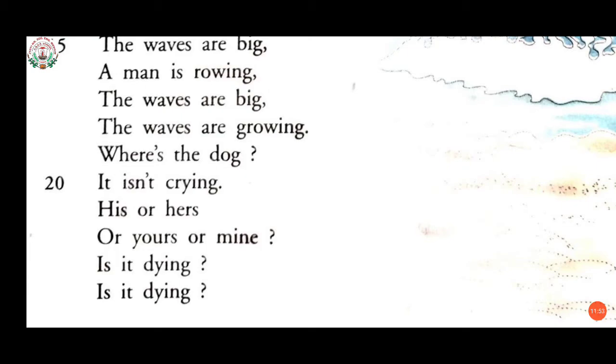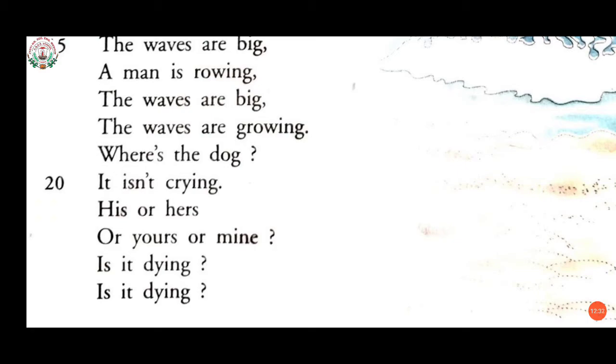So, in the midst means in the middle of the sea, where a man is moving to rescue a dog, and as the waves are bigger and growing, that dog suddenly stopped crying due to the waves, and the man is searching for the dog, and the poet is asking about the dog, where is the dog? So here you can see this, the waves are growing, where's the dog?